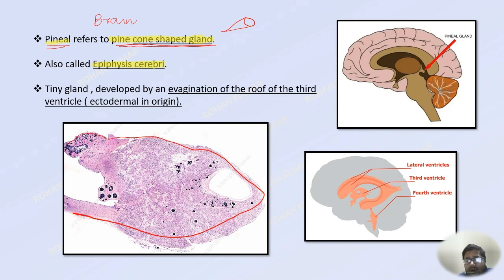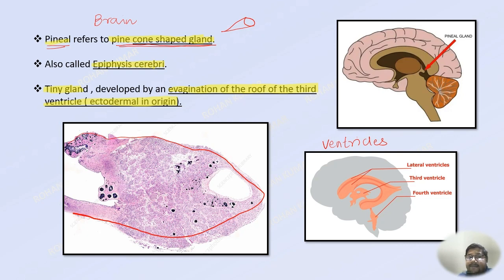Then, it is a very small gland, it is a tiny gland, and it develops by an evagination of the roof of the third ventricle, that is ectodermal in origin. Now, what does this mean? So basically, in our brains, there are these hollow cavities called ventricles. In our brain, there are two lateral ventricles which open into a third ventricle, and this third ventricle then opens into a fourth ventricle.